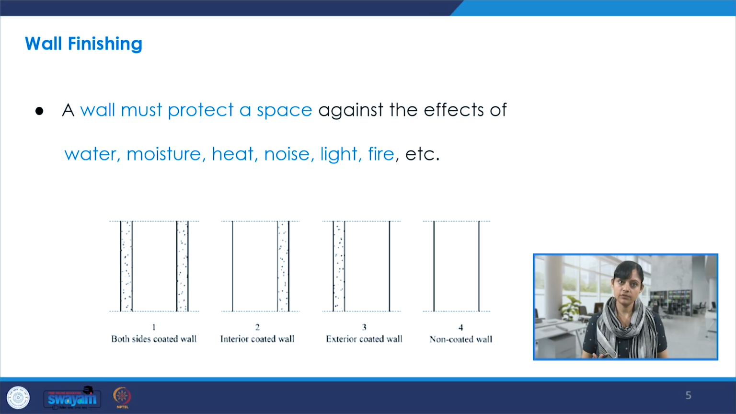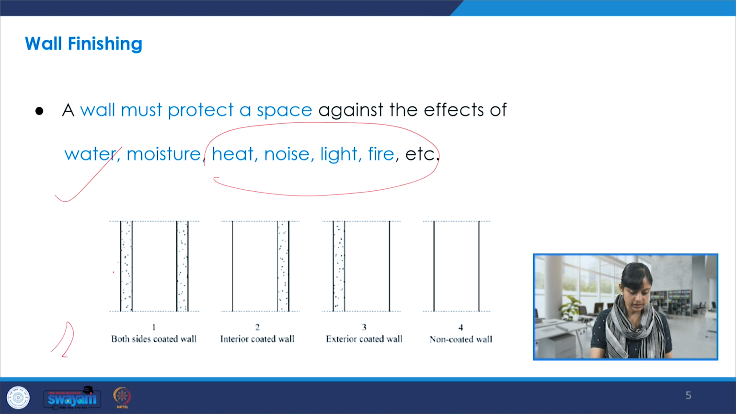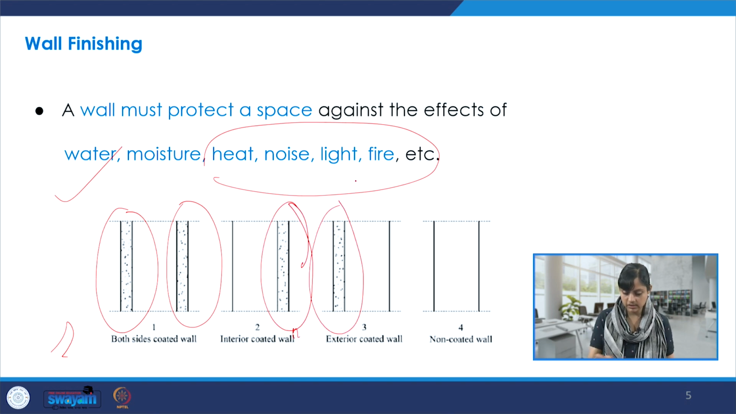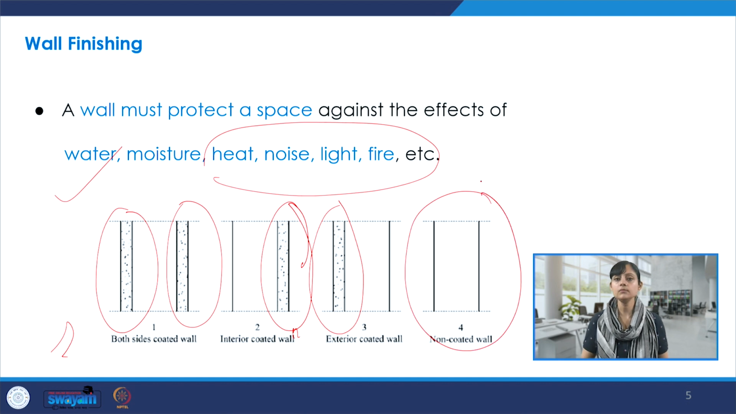If we talk about wall finishing, it's very important to have some kind of finish on the wall because it protects the space against different effects, whether it be moisture, heat, noise, light, even fire. Like these are some of the sections. Here, both the sides of the walls are coated. This is only the interior wall which is coated, and here exterior, and here it is none. Now, depending on the weather conditions and where the location is and what kind of project it is, all these ways of finishing will have impact on the life of the project.